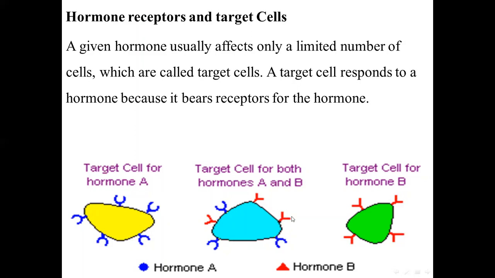This is red, the receptor for hormone B, and the blue one is the receptor for hormone A. So this is a target cell only for hormone A. It binds to hormone A. Hormone A acts on this type of cells, target cells for hormone A, and this is a target cell for hormone B, only receiving hormone B. But this is a target cell for hormones A and B, so it can bind to both hormones. So according to the receptors the cells have, it can bind to that type of hormone.